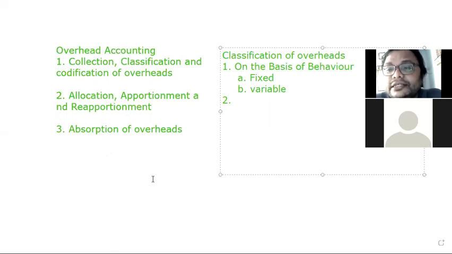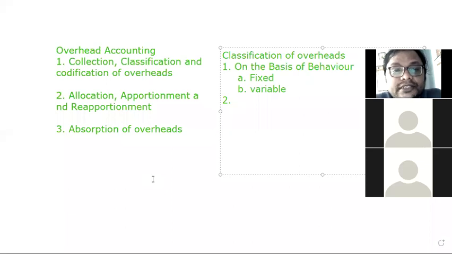There is no relation with your production. Even though your production is very high, or even if your production is less, there is no relation to this. Okay, so this is called fixed in nature. What do you mean by variable? Variable overheads are those overheads, for example, maintenance cost, which vary proportionally.